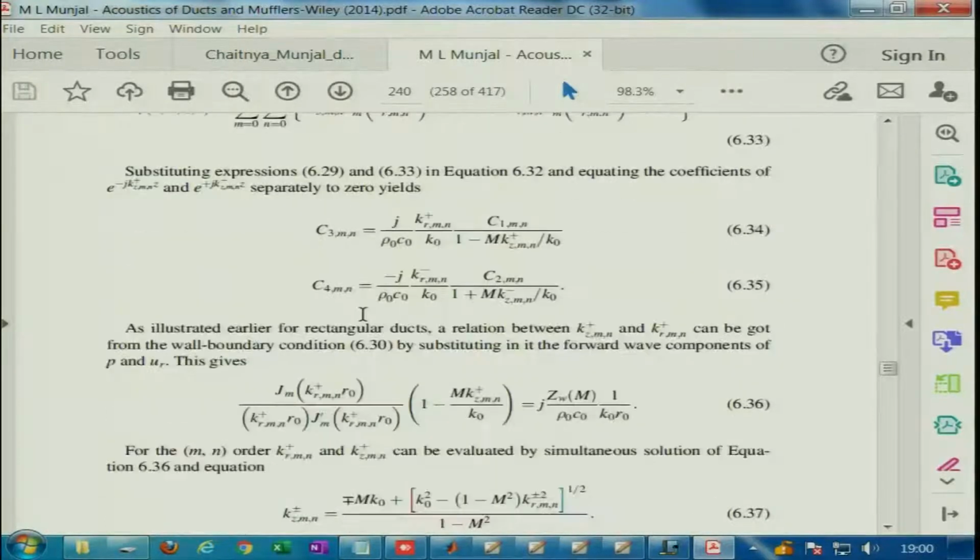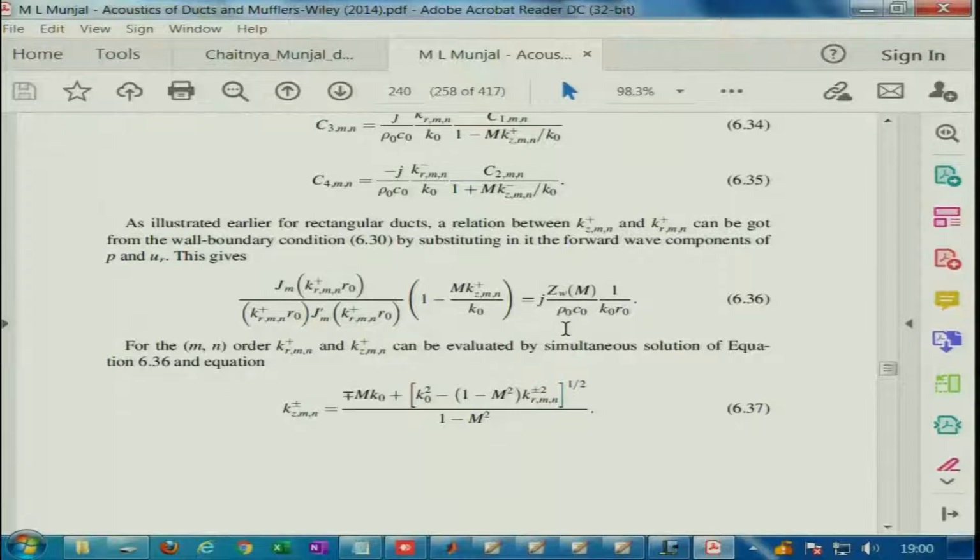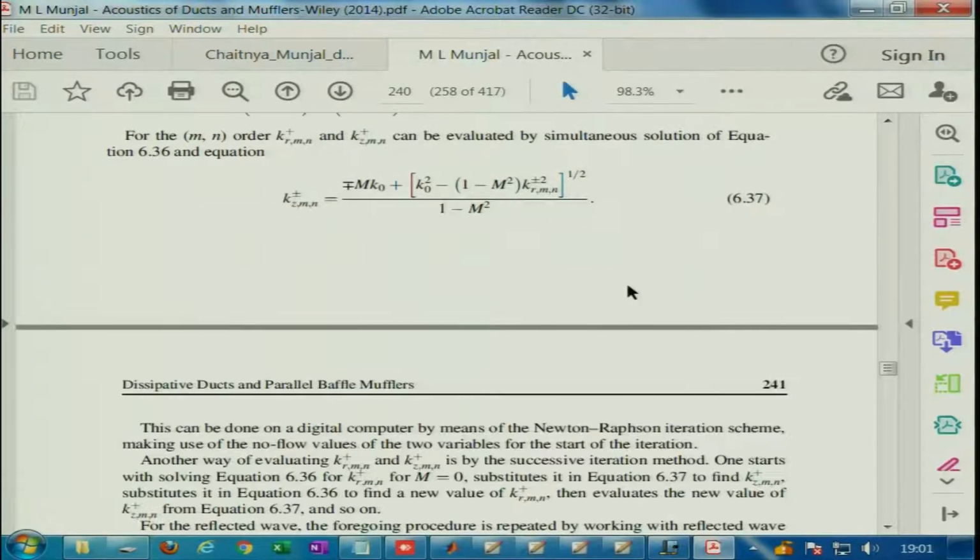So, we get these constants, and then from the dispersion relation we can find out Kz mn plus minus for a given Kr. Kr can be found by solving the dispersion relation as we obtained previously, for a given Zm. Zm has to be known, the impedance expression for a lined duct which is backed by a perforated sheet has to be obtained, and we will soon see the expressions for that.